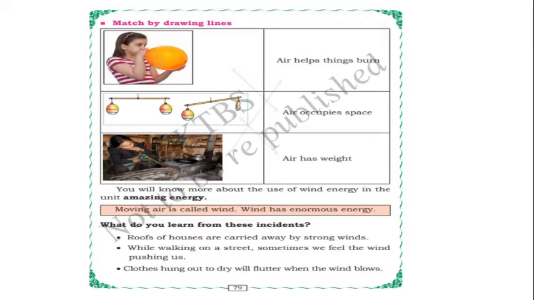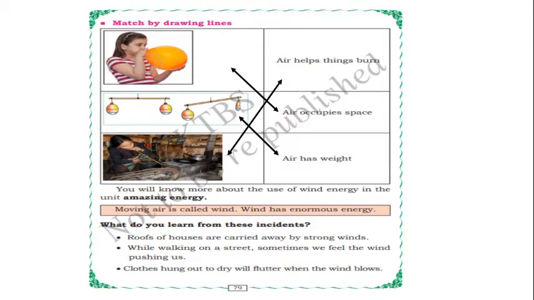So here on the right side we can see some sentences. Air helps things burn. Air occupies space. Air has weight. For the first picture, which one do we need to match, children? Yes. Air occupies space. When you blow a balloon, it will differ in size. It will go from small to big.